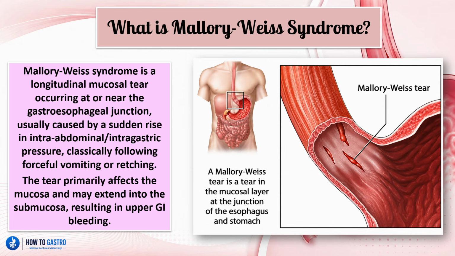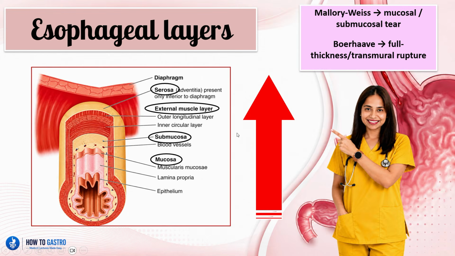So now that we know what the basics of Mallory-Weiss syndrome is, let's take a closer look at the actual layers involved. Just to recap, we have the various esophageal layers here. In Mallory-Weiss syndrome, we have a breakage in the mucosal and the submucosal layers. As we see here, this is where the tear occurs. And remember, in Boerhaave syndrome, just for context, the rupture will occur across all these layers because it's actually a full thickness or transmural rupture. Here, we only have the two innermost layers, which are actually ruptured.